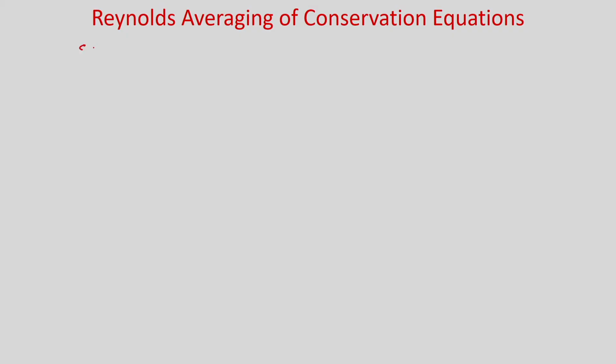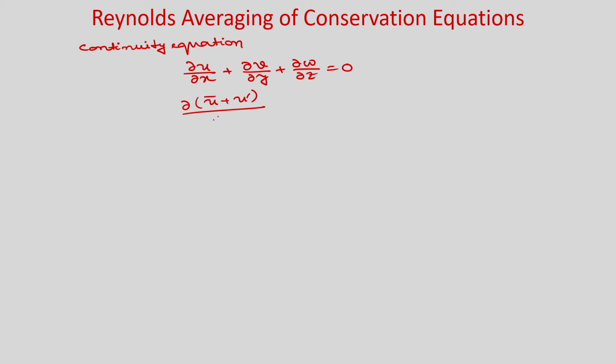So, we have the continuity equation. The continuity equation is del u by del x plus del v by del y plus del w by del z is equal to 0. So, if you substitute u as u bar plus u prime, we get del of u bar plus u prime by del x plus del of v bar plus v prime by del y plus del of w bar plus w prime by del z is equal to 0.